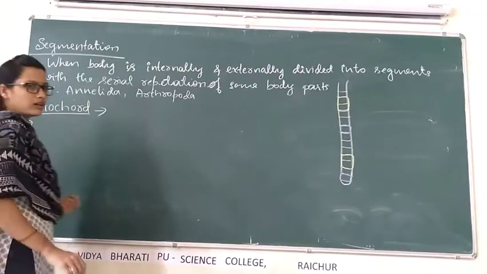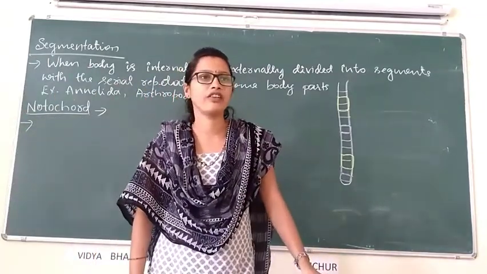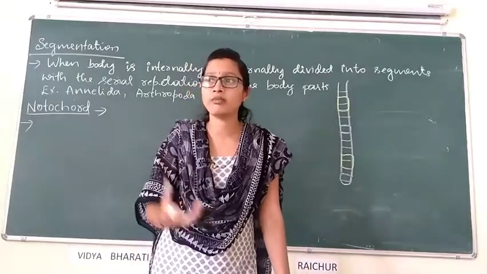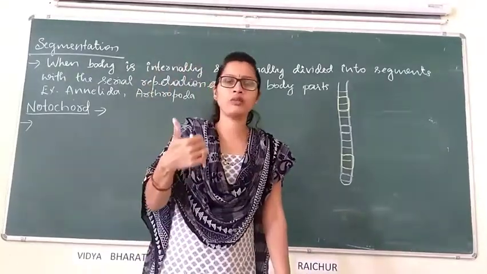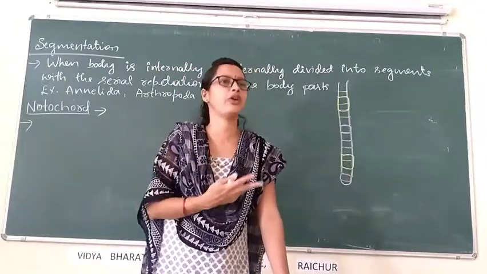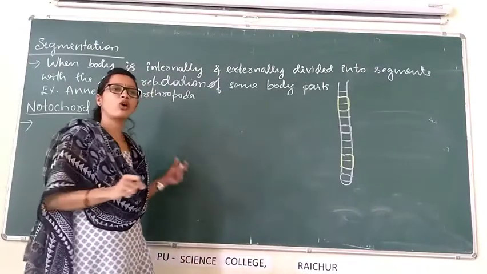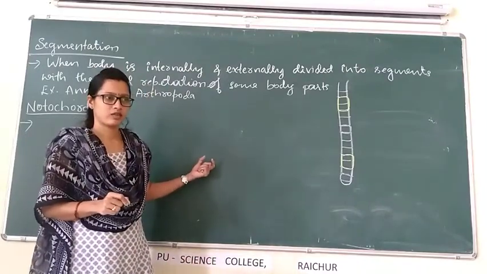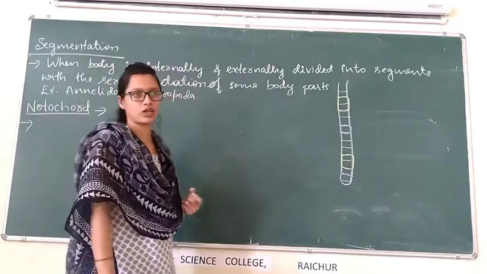Notochord is mesodermally derived, which means it originates from the mesoderm of the germ layers: outer ectoderm, middle mesoderm and inner endoderm. From the mesoderm, notochord arises. Notochord is formed from the mesoderm.